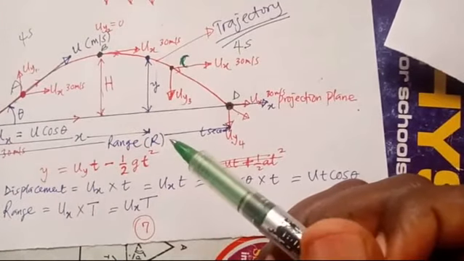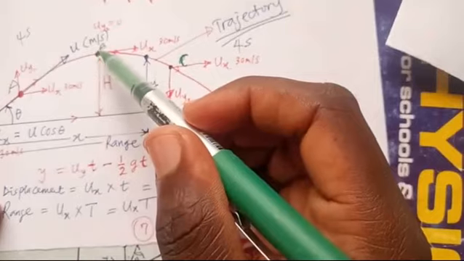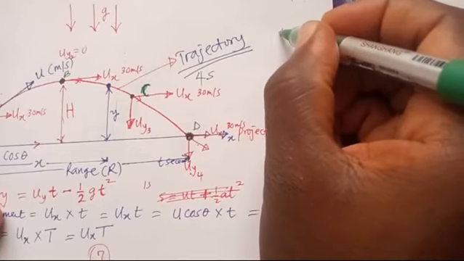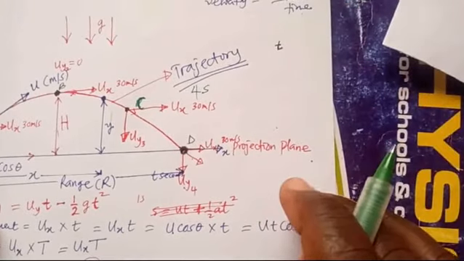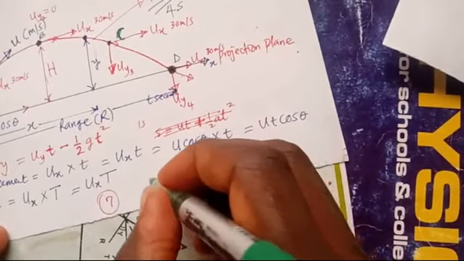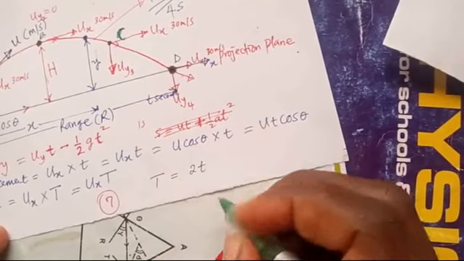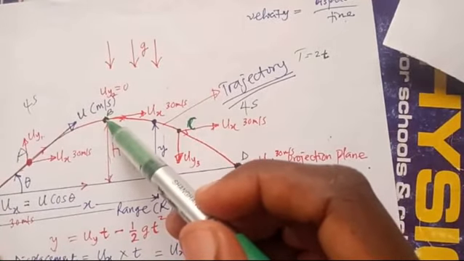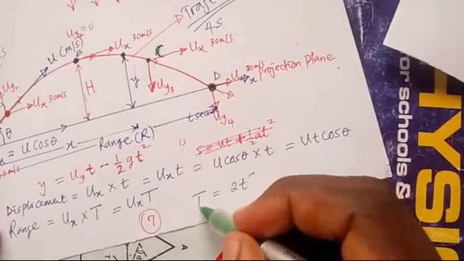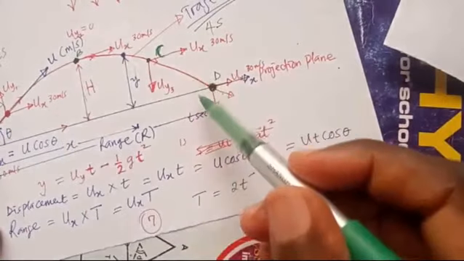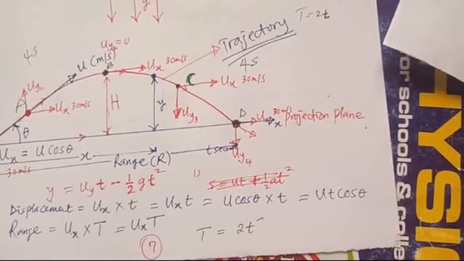So if I know the time taken to reach the maximum height, and I want to get the time of flight, I will just take the time taken to reach the maximum height, which is usually denoted by small t, and multiply it by 2, and it will give me the time of flight. So my time of flight T is equal to 2t, twice t. This t is the time taken by the projectile to reach the maximum height here, and this capital T is the total time taken from O all the way to D.